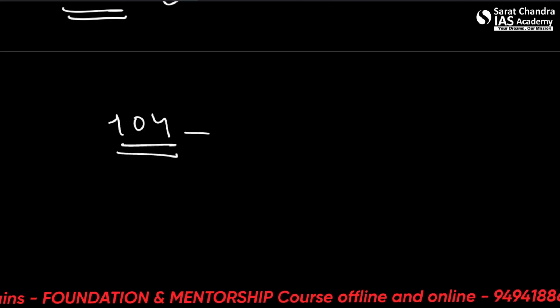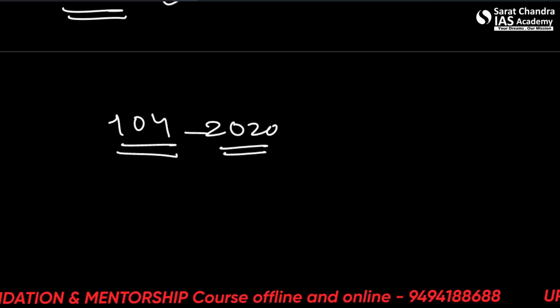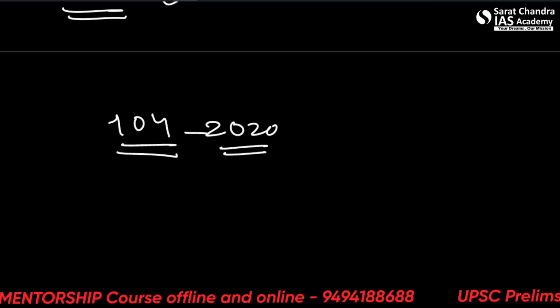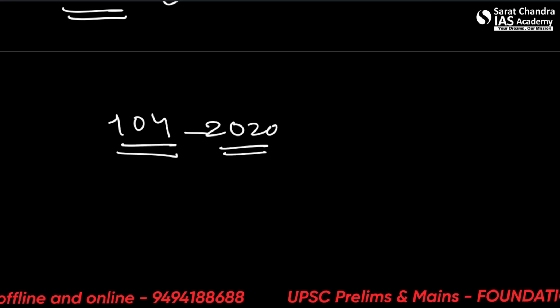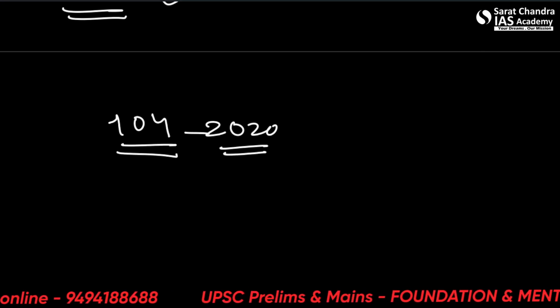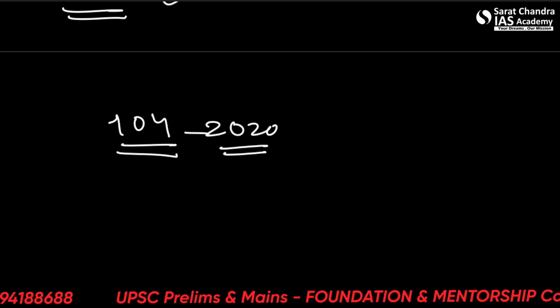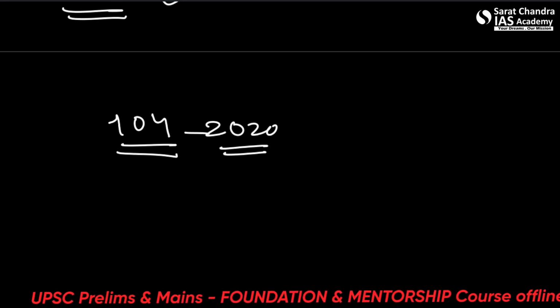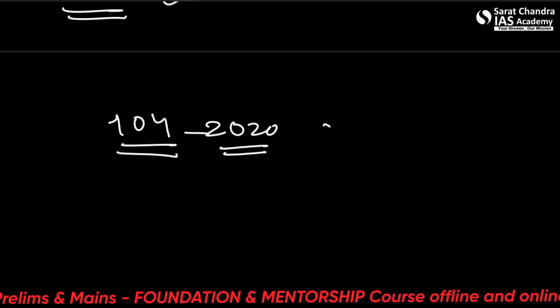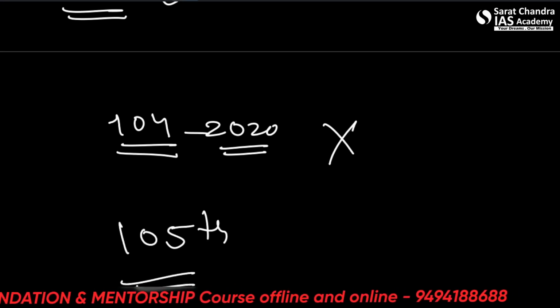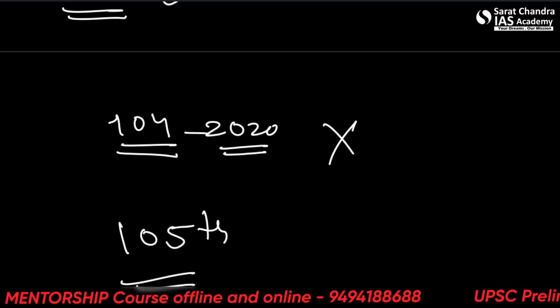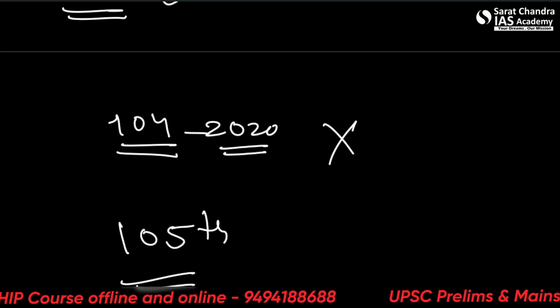Further, there are two small amendments which are not of much use. 104th of 2020. It extended the reservation of seats for SC and ST in the Lok Sabha and State Assemblies from 70 years to 80 years, and removed the reserved seats for the Anglo-Indian community in the Lok Sabha and State Assemblies by not extending it further. So not very important. 105th is again related to Article 338B, 342A and 366.